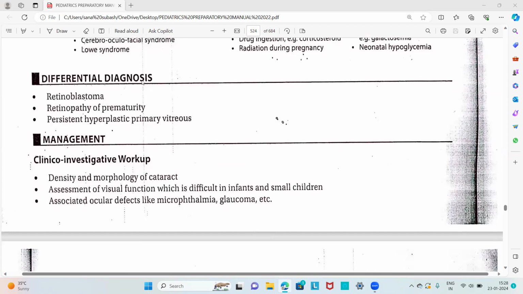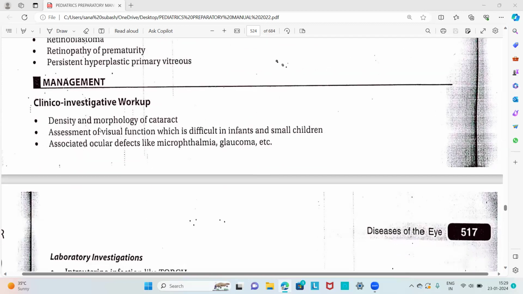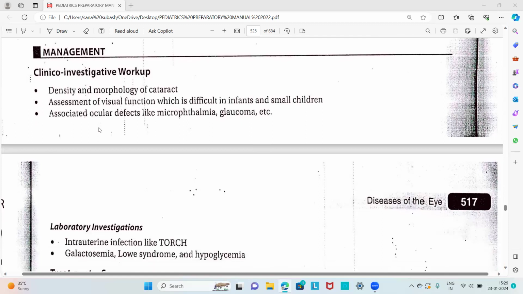Then about the differential diagnosis: retinoblastoma, retinopathy of prematurity, and persistent hyperplastic primary vitreous are the differential diagnosis for the congenital or developmental cataract. Then about the management of the cataract, clinical investigative workup is required.